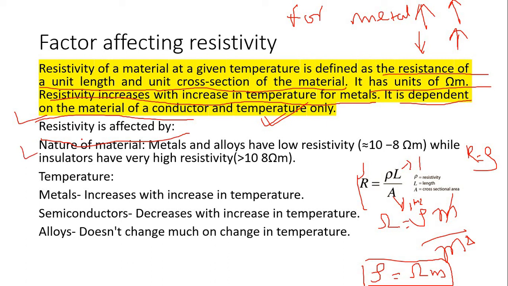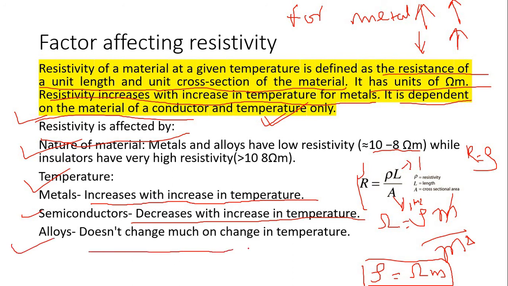Resistivity is affected by the nature of the material and the temperature. Metals and alloys have a low resistivity, around 10 raised to the power minus 8 ohm meter, while insulators have a very high resistivity, around 10 raised to 8 ohm meter. In metals, as temperature increases, resistivity also increases. In semiconductors, as temperature increases, resistivity decreases, and alloys do not change much with temperature.